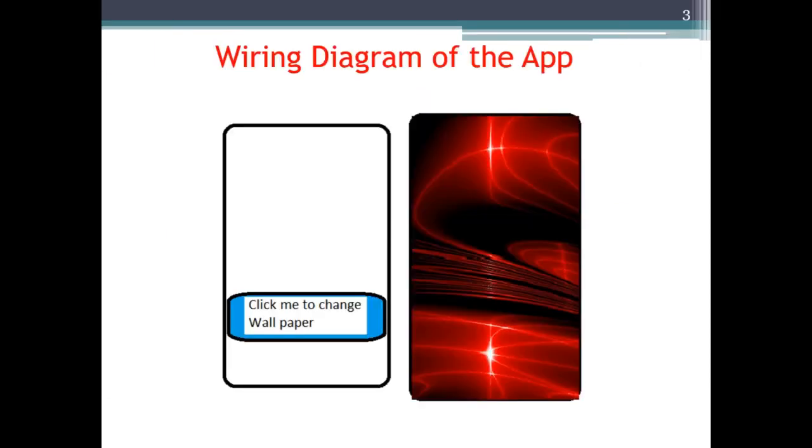Let us see the wiring diagram. Very simple actually. The wiring diagram doesn't contain any special things as such. Only one click button is required for us. Once the button is clicked, the wallpaper on the mobile should change every 30 seconds. Okay, that's what is very important.